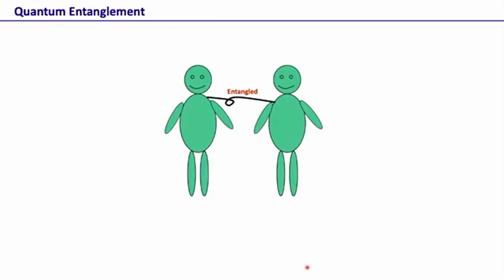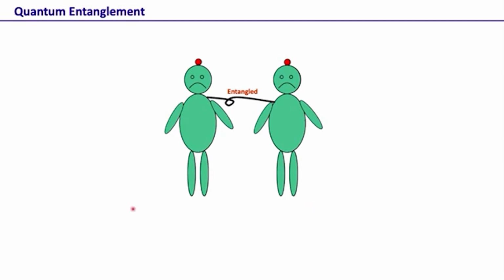Now let's get to the EPR paradox. So let's get started with quantum entanglement. I have shown this slide earlier as well. This is a popular interpretation of quantum entanglement, that if there are two entangled particles, and if we disturb one, both of them actually get disturbed. This is actually not absolutely correct, but I like to show this because this conveys the idea in a much simpler manner.